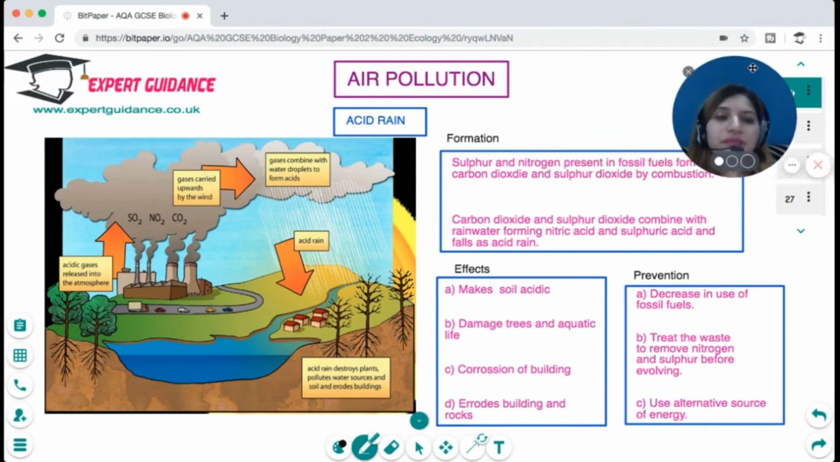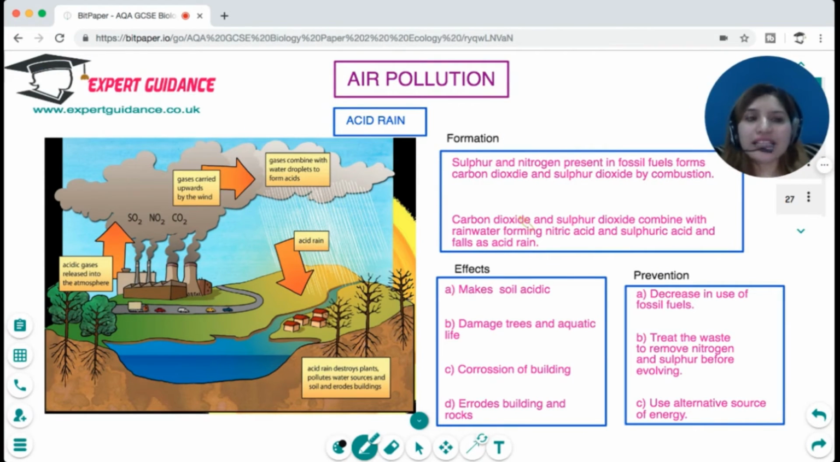Now, with human activities, there is a lot of pollution. The biggest pollution threat is air pollution. Now, the biggest contributor to air pollution is acid rain. Now, what exactly is acid rain? We know that fossil fuels are made up of carbon, and at times they have sulfur and nitrogen. Carbon, when burnt, forms carbon dioxide, sulfur forms sulfur dioxide, and nitrogen forms nitrogen dioxide.